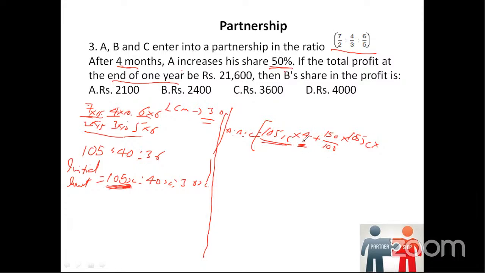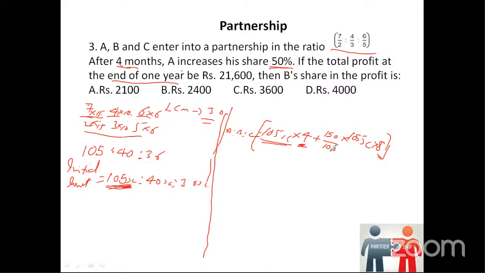For how many months? Can somebody tell me now? This is for how many months remaining for A? 8 months. Very good, Aspia. Very good, Suhana. Perfect. So out of 1 year, we have 8 months remaining. So this will be for 8 months. This is A's share.